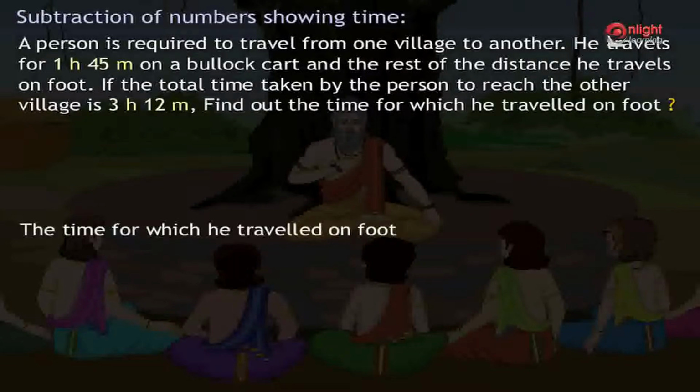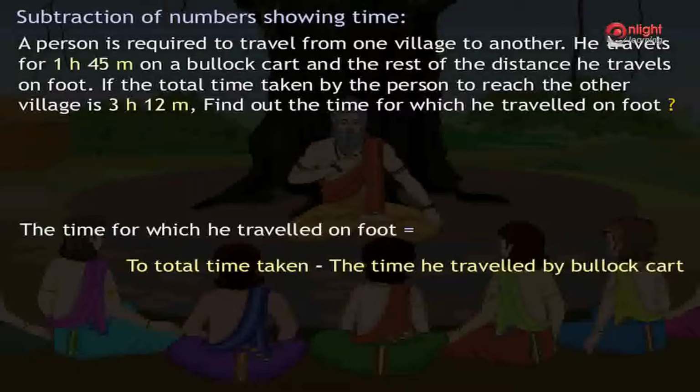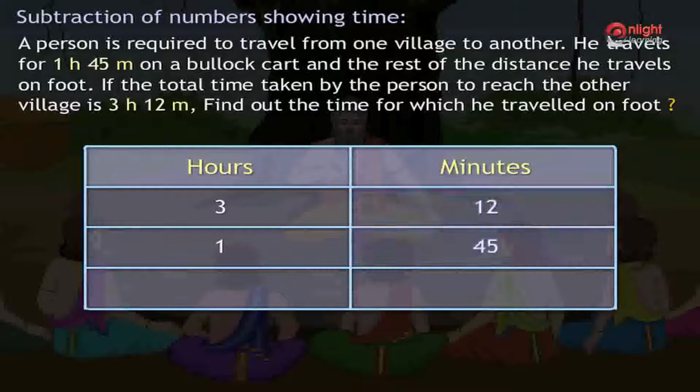The time for which he travelled on foot is equal to time taken minus the time he travelled by bullock cart. Hence, the time travelled on foot is equal to 3 hours 12 minutes minus 1 hour 45 minutes. Subtracting minutes first, we get 12 minutes from 45 minutes. Since 12 minutes is less than 45 minutes, we borrow 1 from the hours column and add it to the minutes column as shown. Hence, now we need to add 60 plus 12 is equal to 72 minutes minus 45 minutes is equal to 27 minutes.